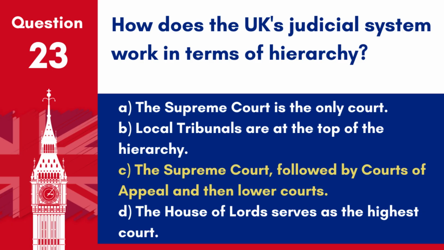Answer: C. The Supreme Court, followed by courts of appeal and then lower courts. The UK's judicial system is organised with the Supreme Court at the top, followed by the courts of appeal, and then lower courts like the High Court and Crown Courts.